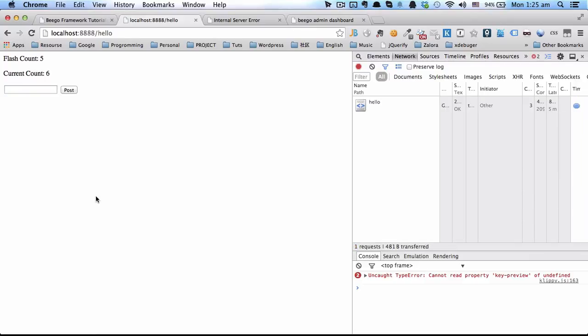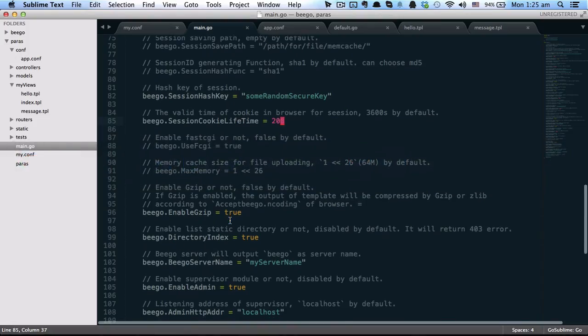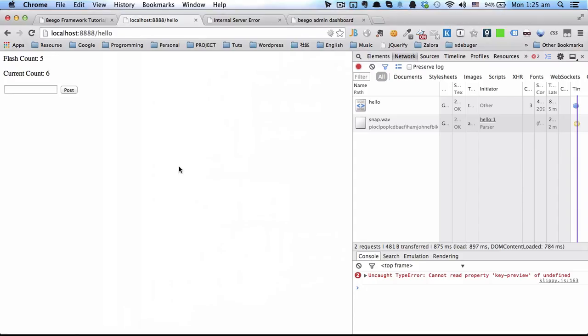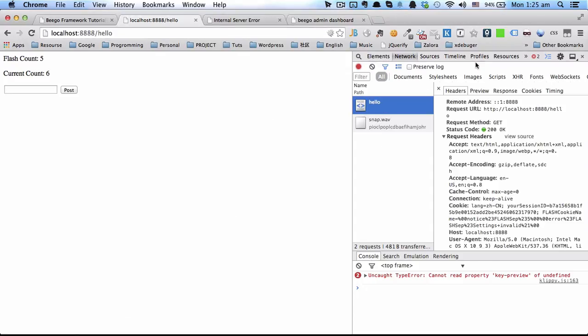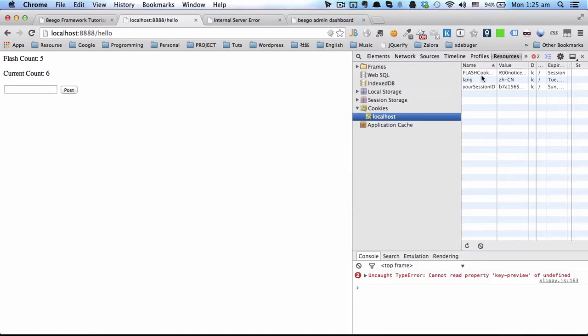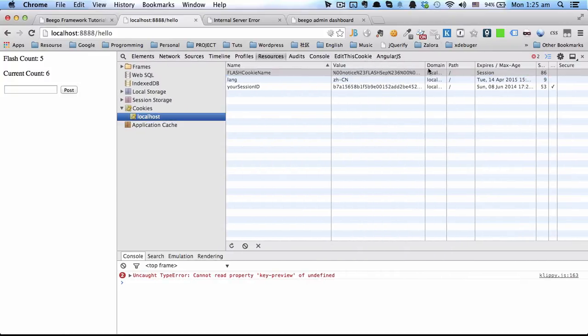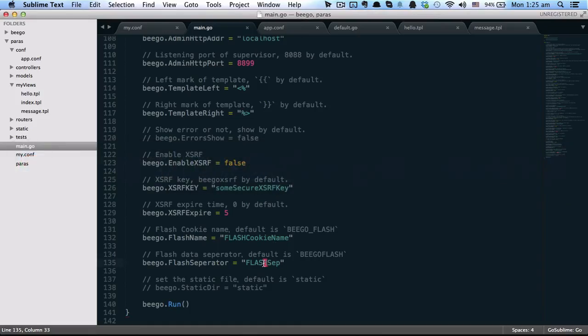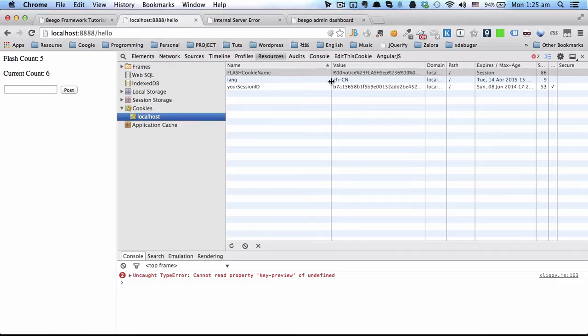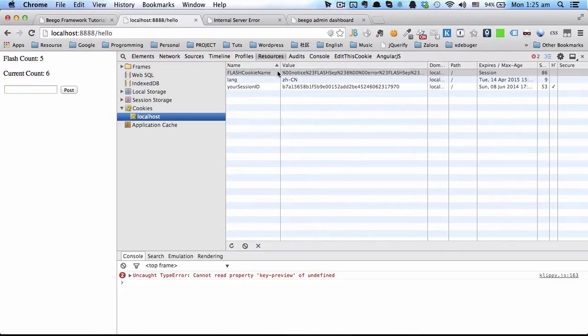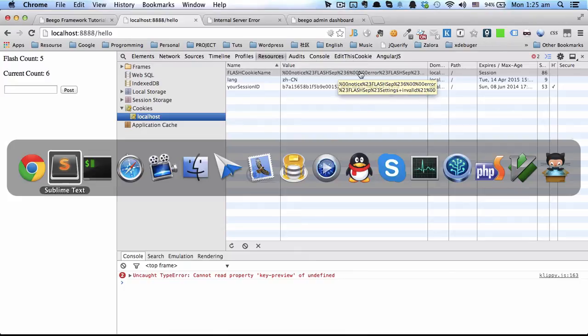So this is the flash message, and you can see it in our cookies. Here are our cookies. In our cookies, we have a flash count, and we have a flash separator and identifier, like here, to set up the flash message.